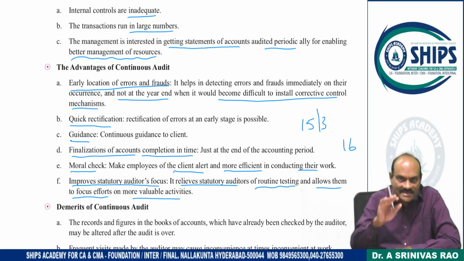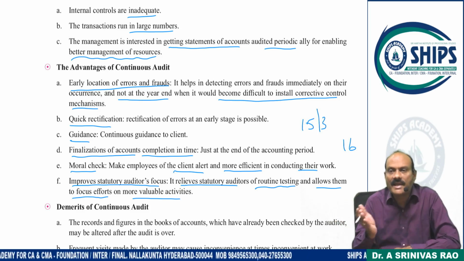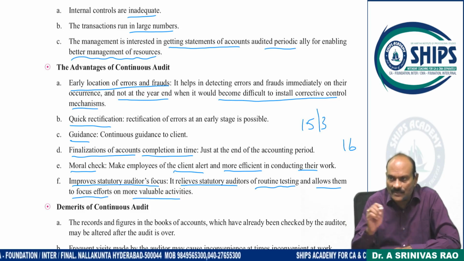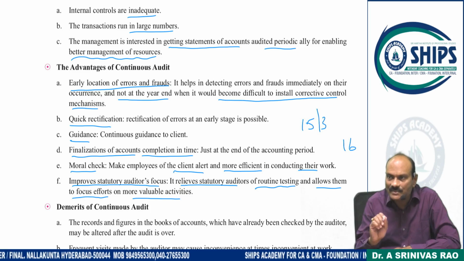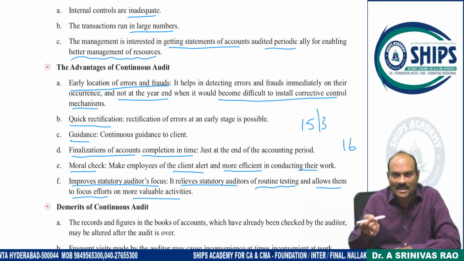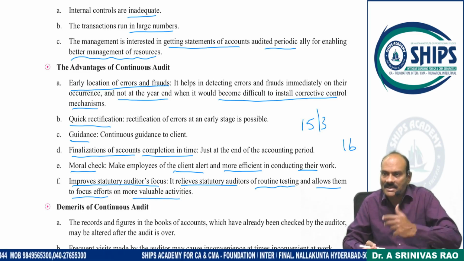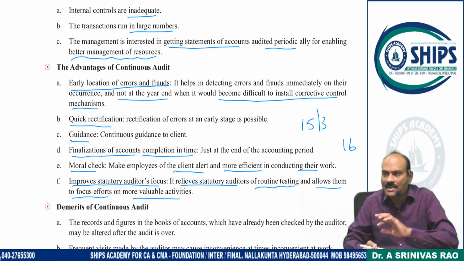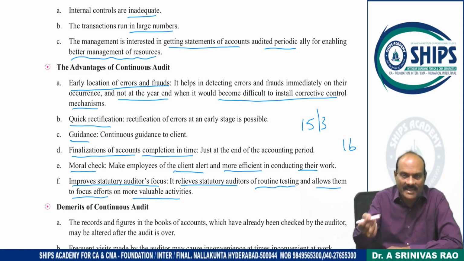Totaling, casting, carry forwarding the balances from one page to another page. When you write manually, we have to carry forward the balances. Each page you have to total, and mistakes may take place while carry forwarding the balances. Of course, on an Excel sheet it is a different story. Unless you give a wrong input, nothing will happen there. Machinery was not there. Manually, these possibilities will be there, but here that won't be there because it can be detected quickly in the very next month.